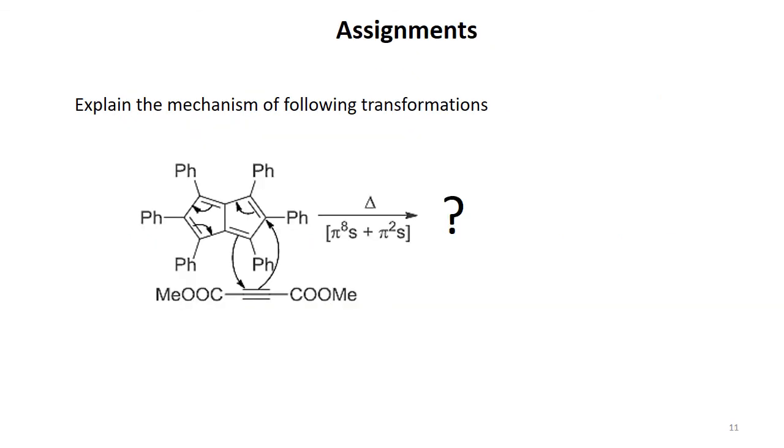For this reaction, that is this 8+2 cycloaddition reaction, basically the arrows are mentioned here, showing how electron movement is going on. You have to predict the product, and it's best if you can write a transition state for this transformation. So basically you have to explain the mechanism of this transformation.